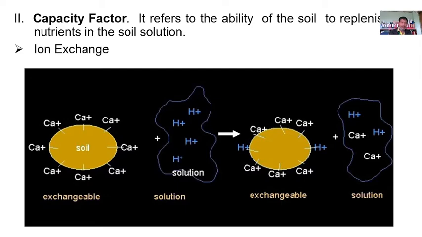Because maybe you have discussed the ion exchange, which is a reversible process. So that is how this capacity factor works. It's the ability of the soil to replenish the nutrients that have been taken in by the plants in the soil solution. So once, for example, calcium has been taken in by the roots of the plants, then the soil will replenish it, could either be by your magnesium, which has two valence also. So that is what it means by the capacity factor.